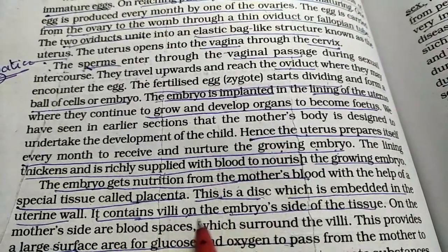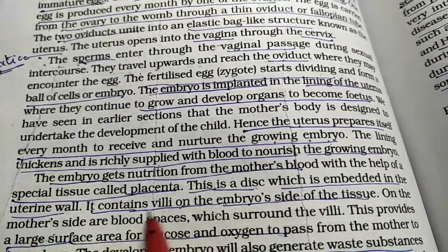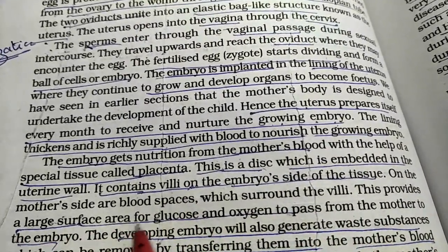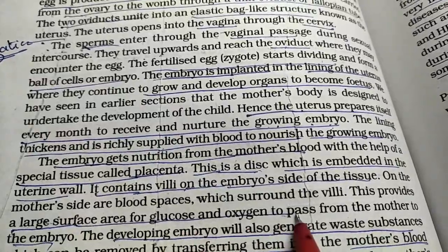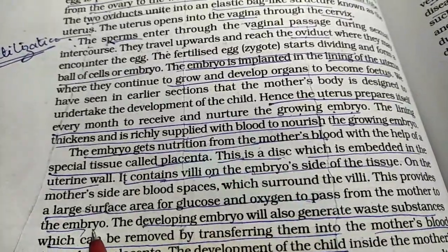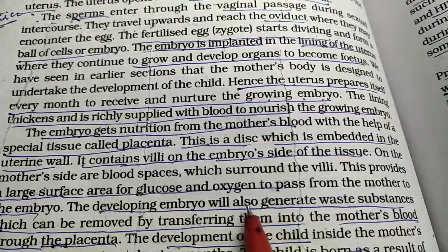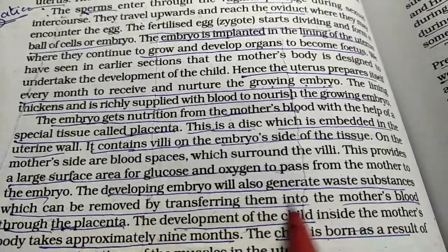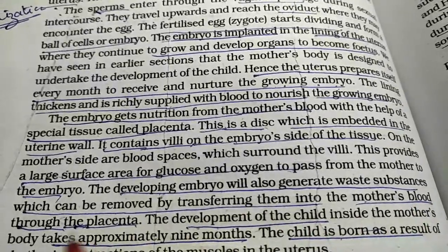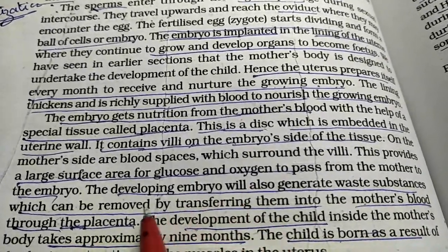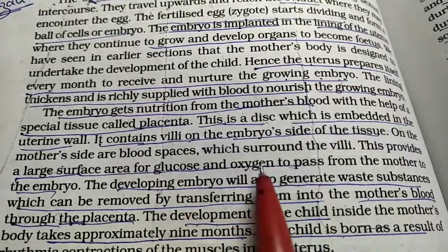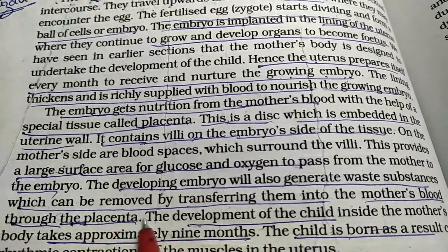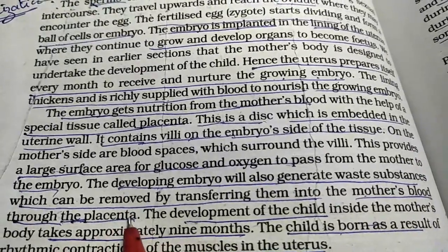So on the embryo side of the tissue you have villi, so that these villi provide a large surface area for glucose and oxygen passage from mother to the embryo. The developing embryo will generate waste substances, that are removed by transferring them into the mother's blood again through the placenta. So the exchange takes place through the placenta. The glucose, oxygen, whatever unwanted things, every exchange takes place through the placenta.